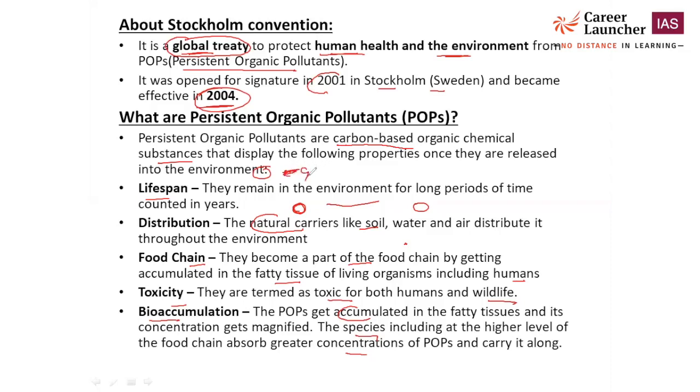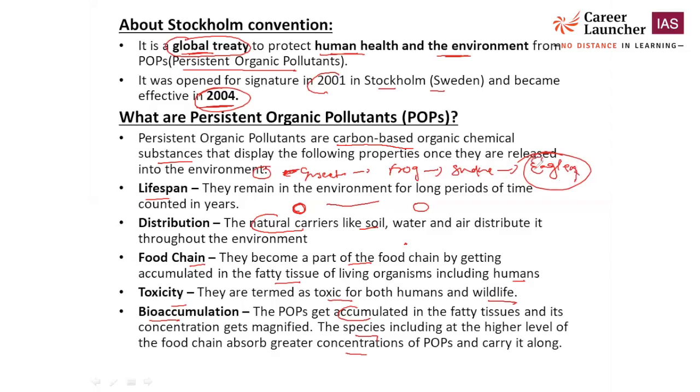Then the insect is consumed by a frog. Frog is further consumed by snake. Snake is further consumed by eagle. Okay, so magnification, bioaccumulation says that this toxicity will be high in which of the following species? This will be high in eagle. So it's magnified from each and every species.